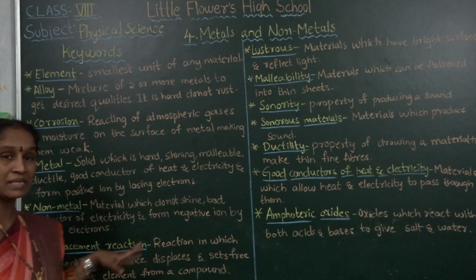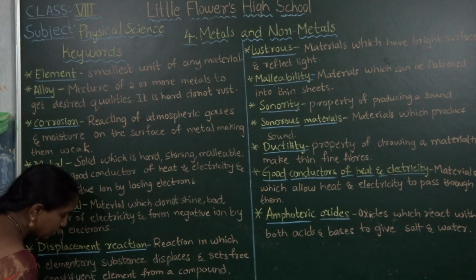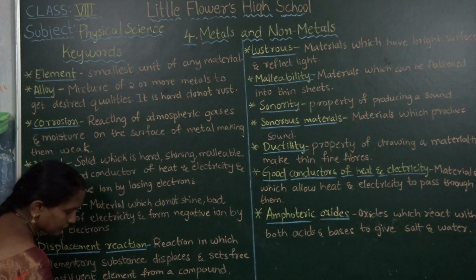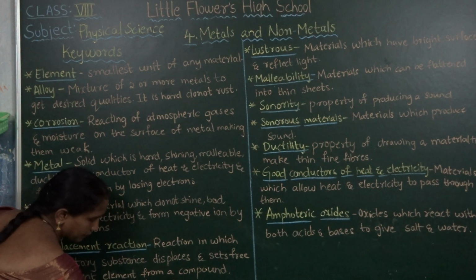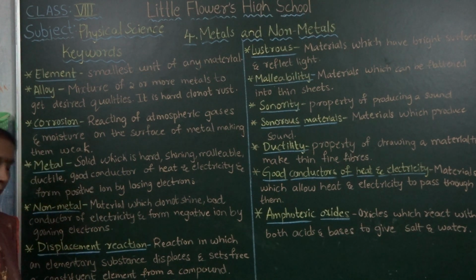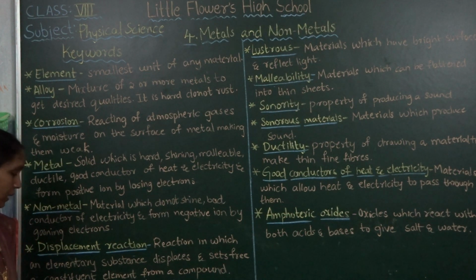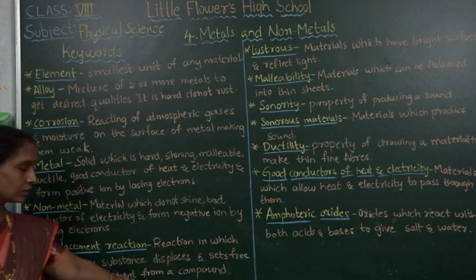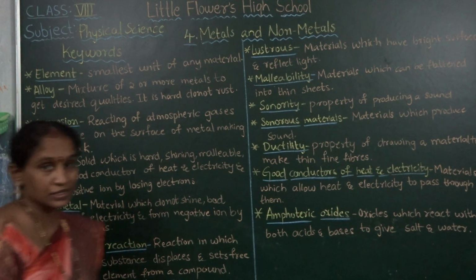We can represent it generally as AB plus C gives AC plus B. Here, B is displaced by C, and another constituent element is set free. This type of reaction is a displacement reaction.